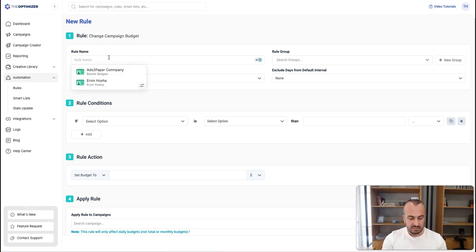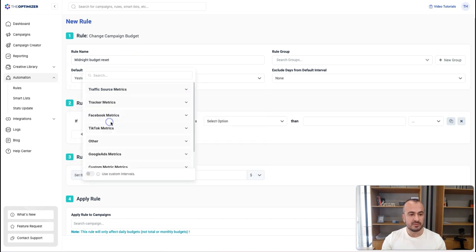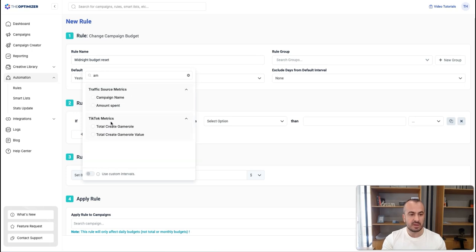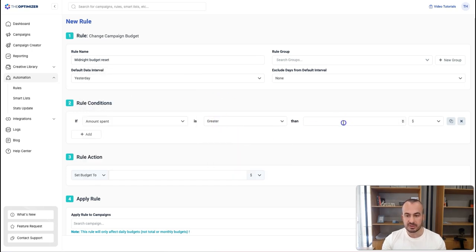Let's give this rule a name. Let's say midnight budget reset. Let's choose yesterday as our default data interval because we're going to check the spend for yesterday. And the first condition will be amount spent. We want to make sure the amount spent is greater than 0 for yesterday, which is defined by the selected data interval here at the top.